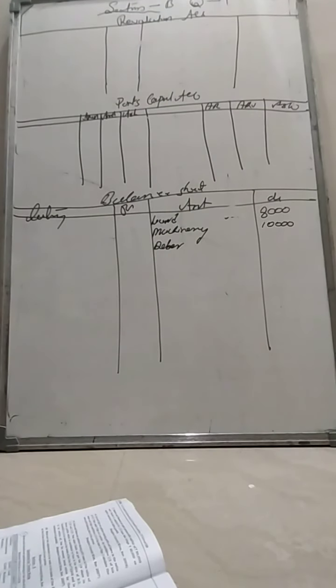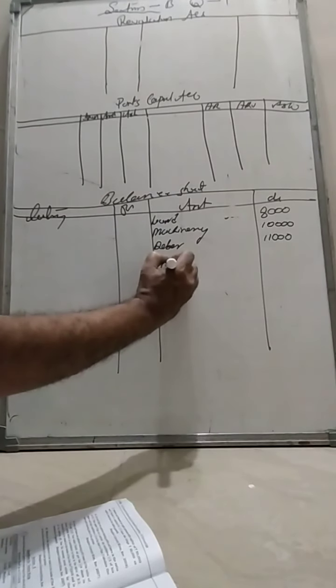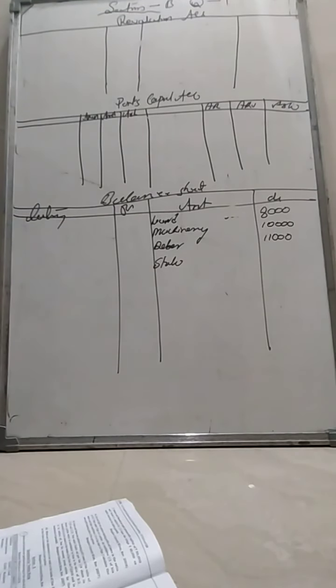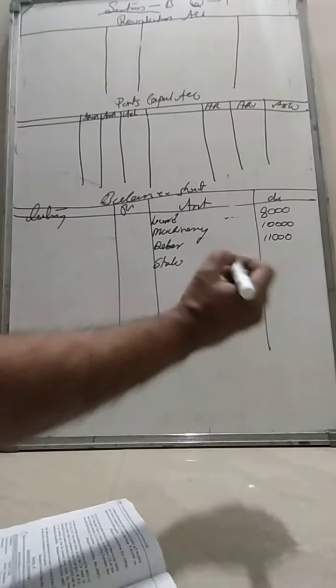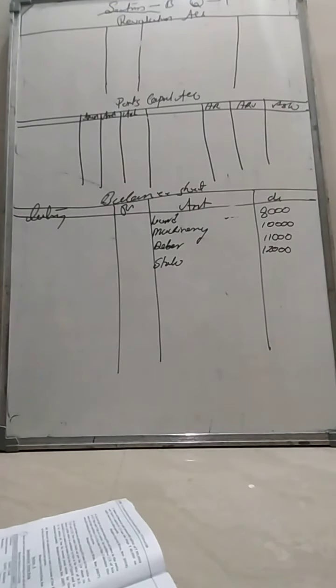Again, you see whether there is any adjustment. There is no adjustment for debtors, so you put it in the outer column, 11,000. Thereafter, stock. Even for stock there is no adjustment, so put it in the outer column, 12,000. Thereafter, bank.